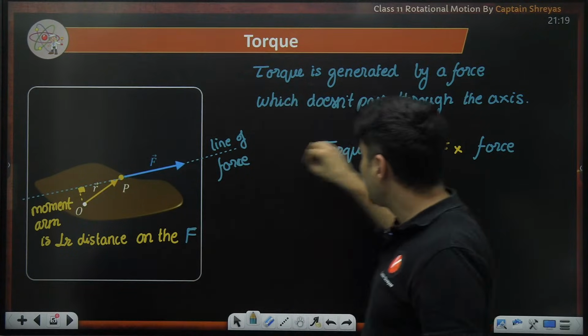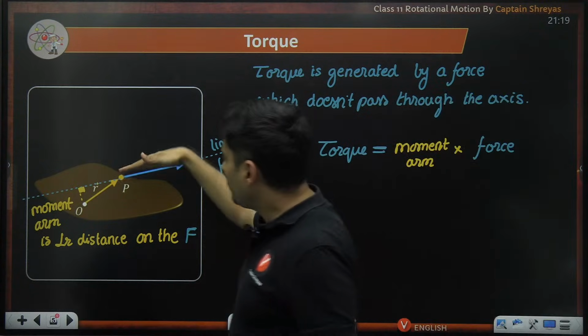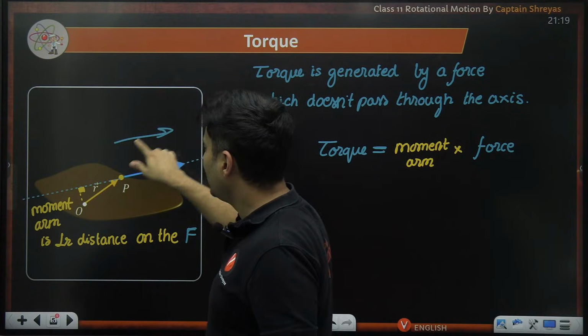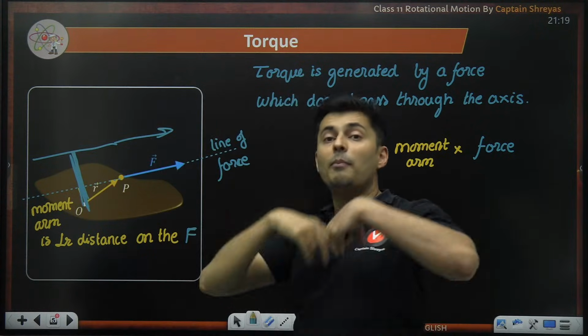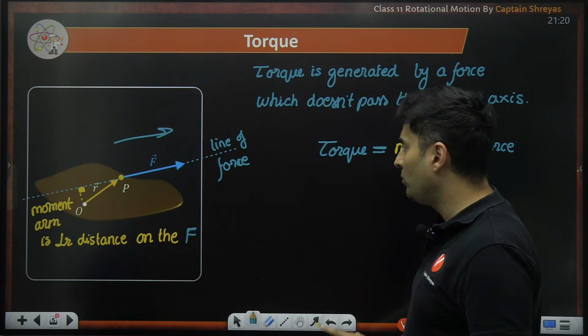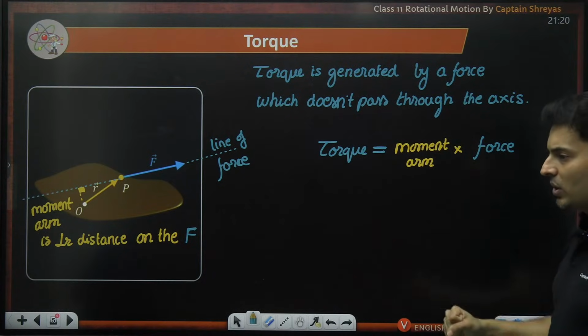So the greater that distance, the more torque. If that force was here, then that perpendicular drawn will be higher and you will generate a bigger torque on that body. So the moment arm decides how much torque is generated.